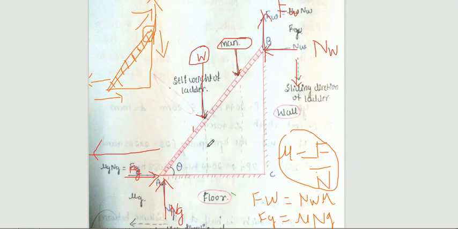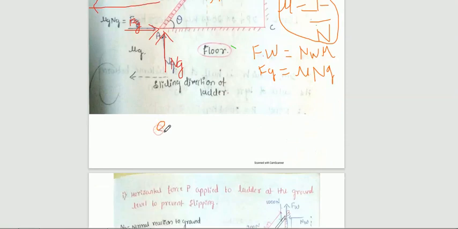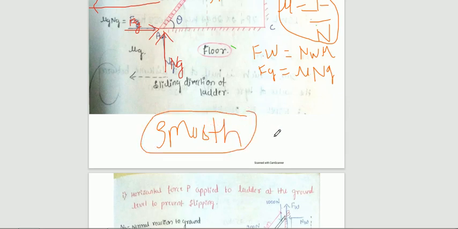In some of the problems, they will mention the wall is smooth. Just concentrate here. In some problems they will give a smooth wall or a smooth floor. If they have mentioned the wall is smooth or the floor is smooth, there is no necessity of writing the frictional force.